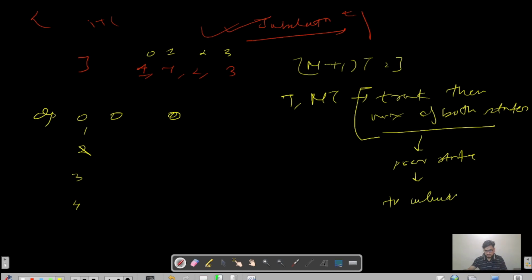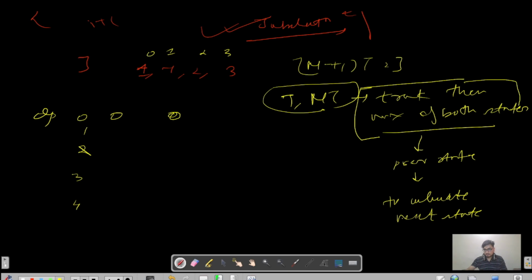So don't mind my handwriting again. Use this previous state to calculate the next state, right? And this is the very crucial step: you will be doing both things, but you have to track the maximum of both states, right? Okay, so let us copy the previous state here.